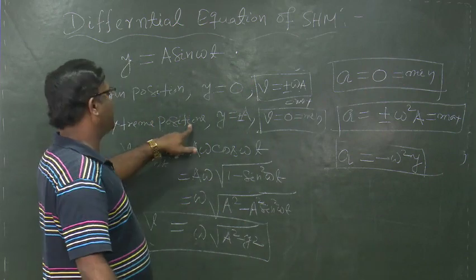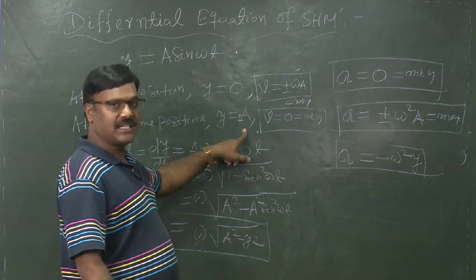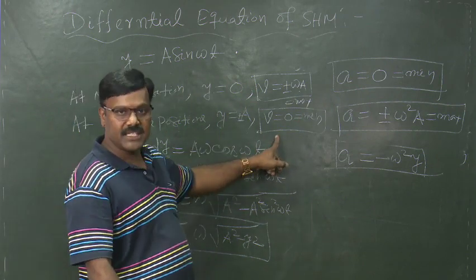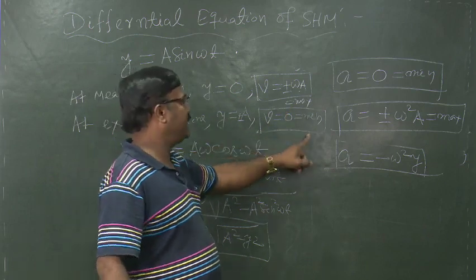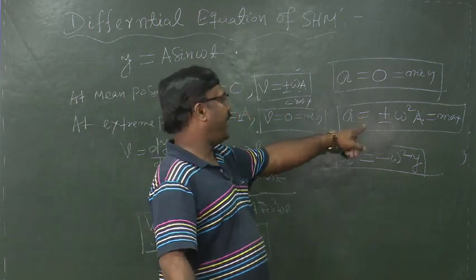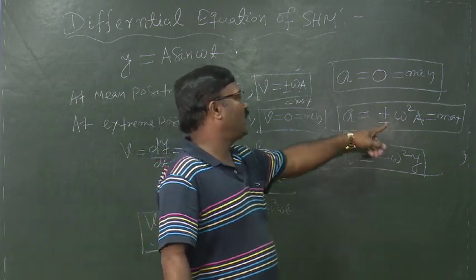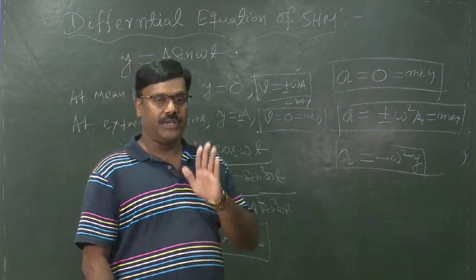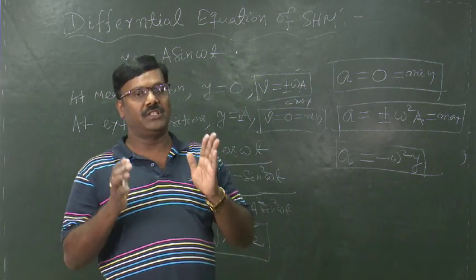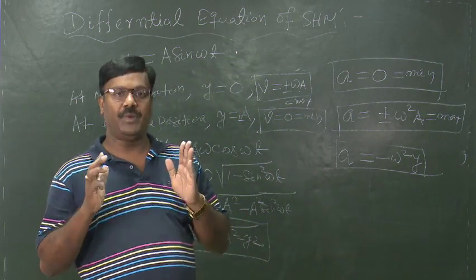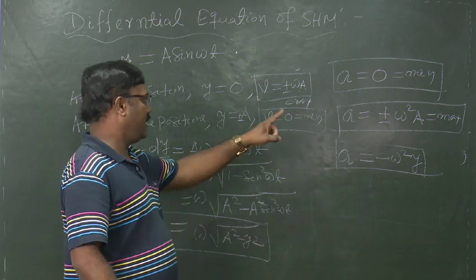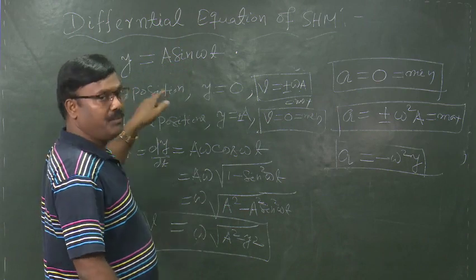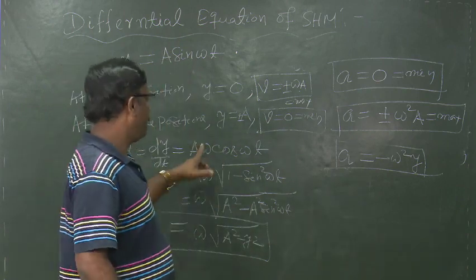And at the extreme positions, the displacement is maximum and is equal to the amplitude of the oscillation, and the velocity is minimum, which is 0, and the corresponding acceleration at the extreme positions is maximum and is equal to plus or minus omega square a. Now we have calculated the values of displacement, velocity and acceleration in case of a simple harmonic motion at the mean position and extreme positions.